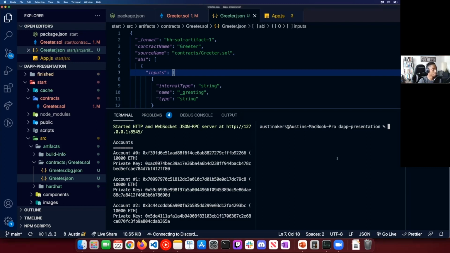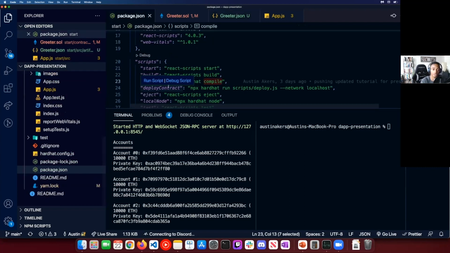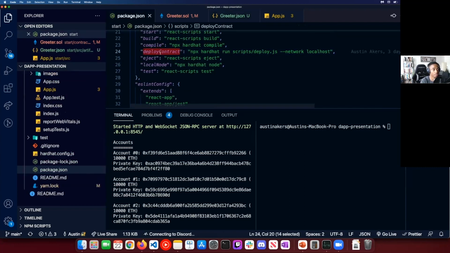Deploying this will use the deploy contract script, which deploys our smart contract, and we'll have to take a look at the artifacts folder again. But long story short, let's go ahead and do this. Yarn deploy contract.